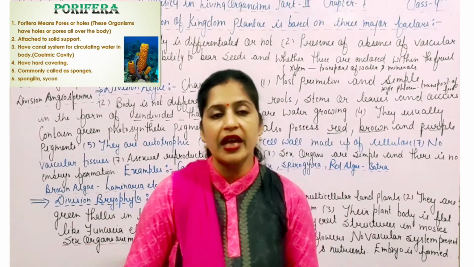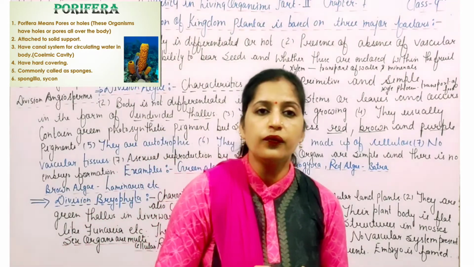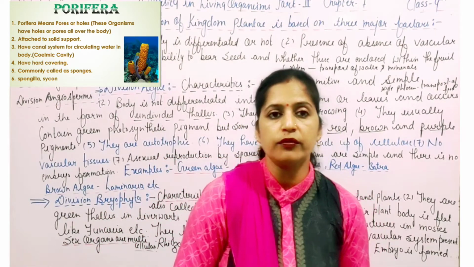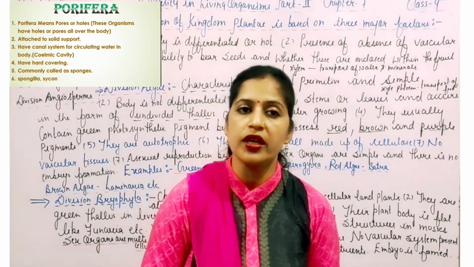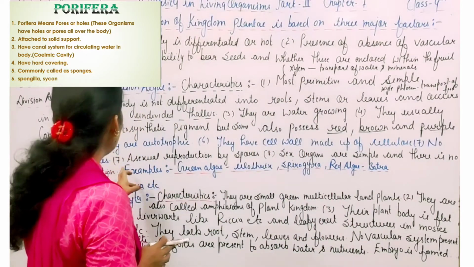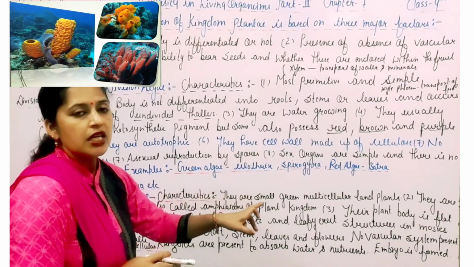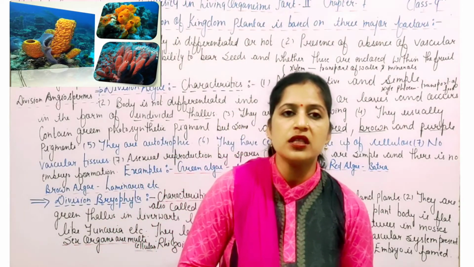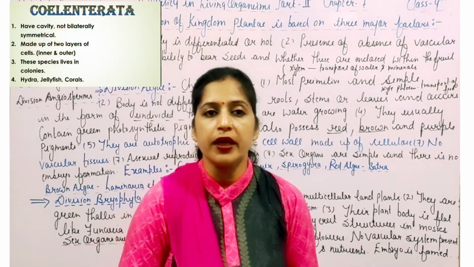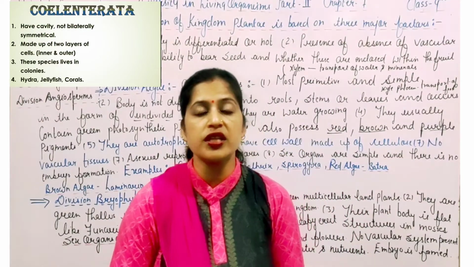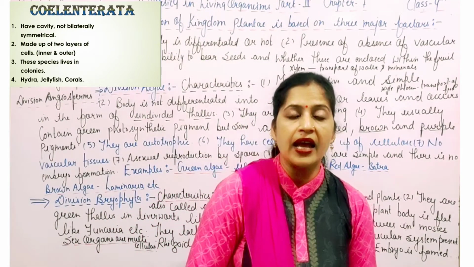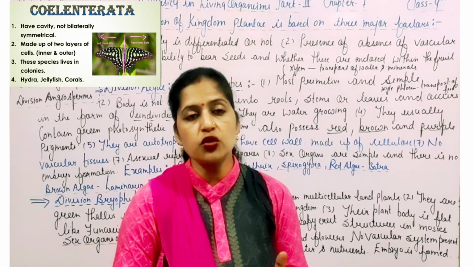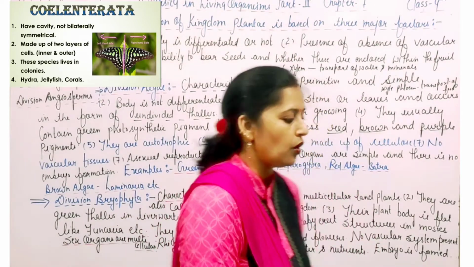as well as phloem. Xylem means they cannot transport the water and minerals to the various parts of the plant, and in case of the phloem that means they cannot transport the food material to the various parts of the plant. Asexual reproduction by spores. Asexual reproduction means there is the involvement of only one parent and the offsprings are just like their parents, that means the offsprings are the clones of their parents. तो इसमें जो asexual reproduction होती है that is by the formation of spores.